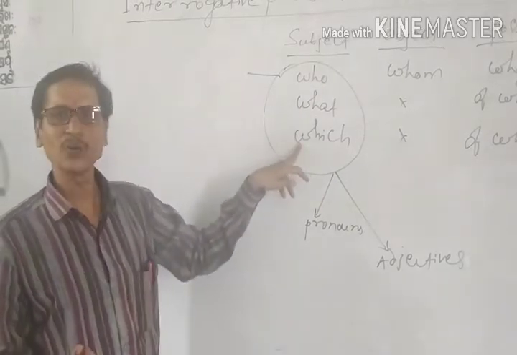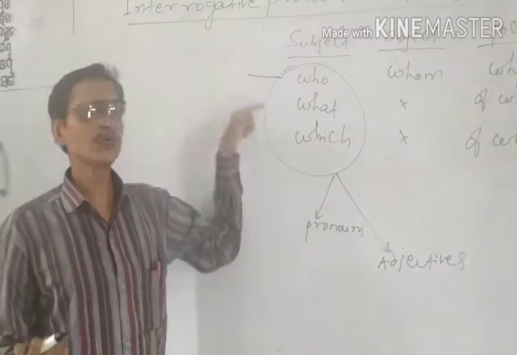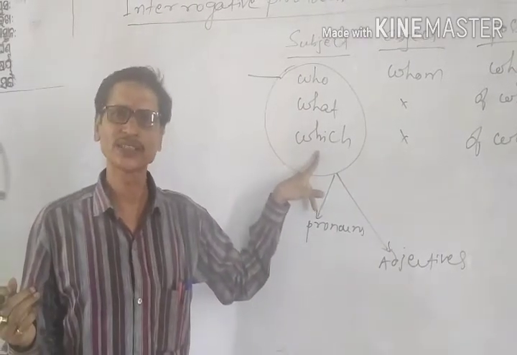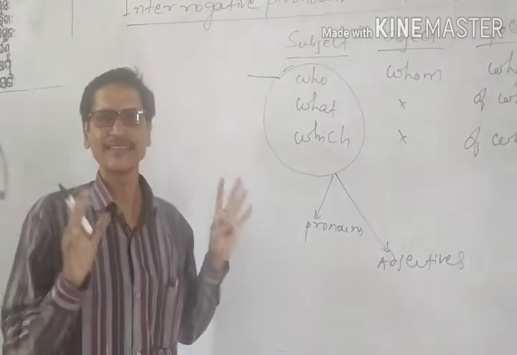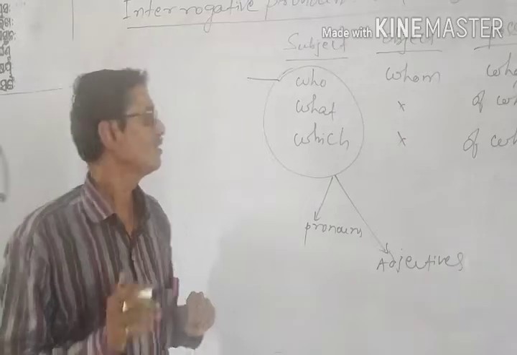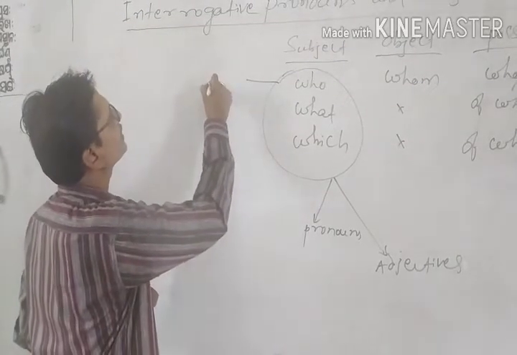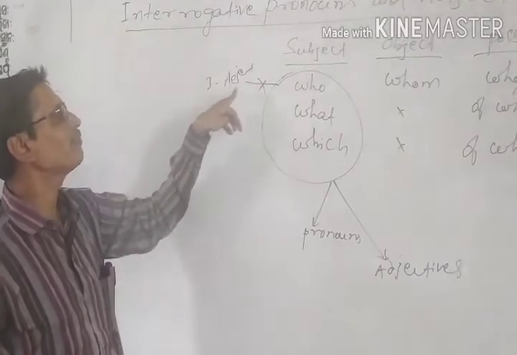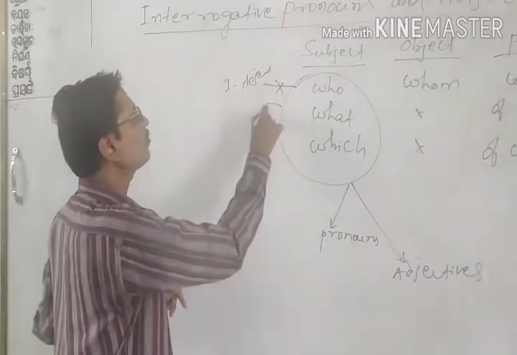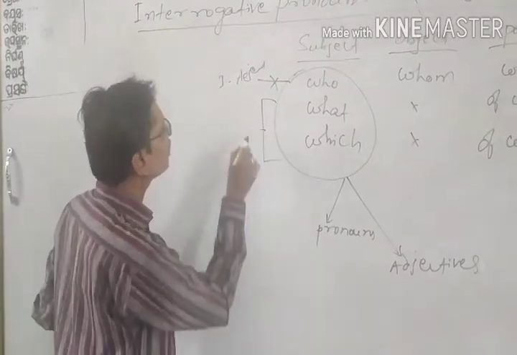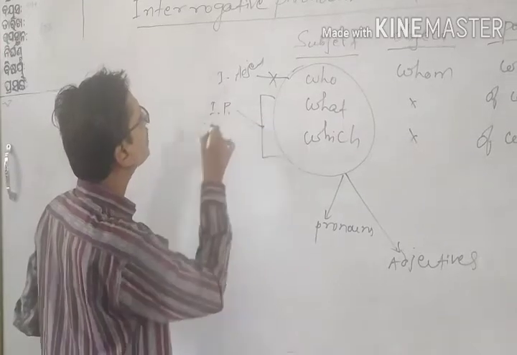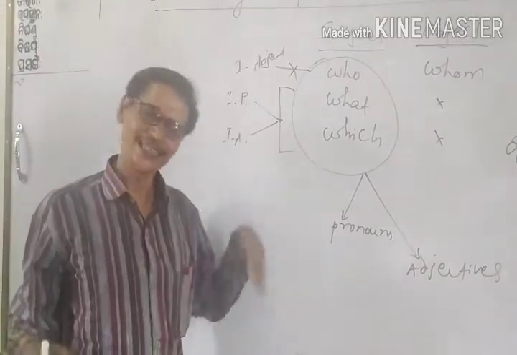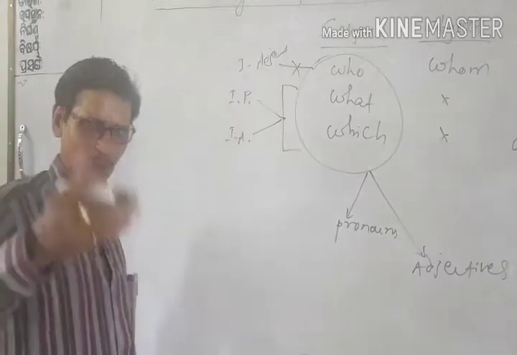So similarly, what and which we use for things, and which is also used for things and persons in some cases, but particularly they are used for things. Who can never be used as an interrogative adjective, but what and which can be used both as interrogative pronouns as well as interrogative adjectives. What we have discussed in the last class, the examples I have given,